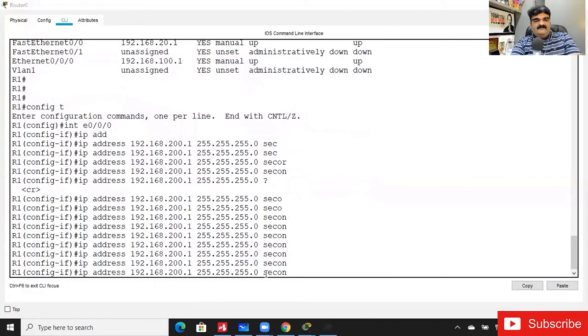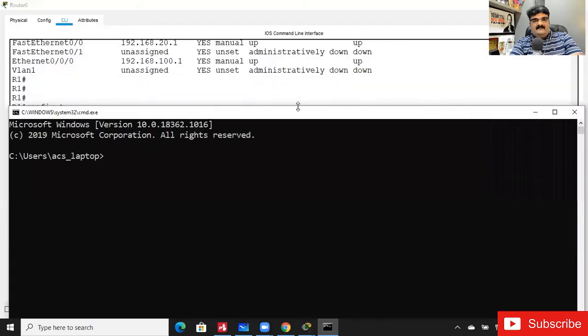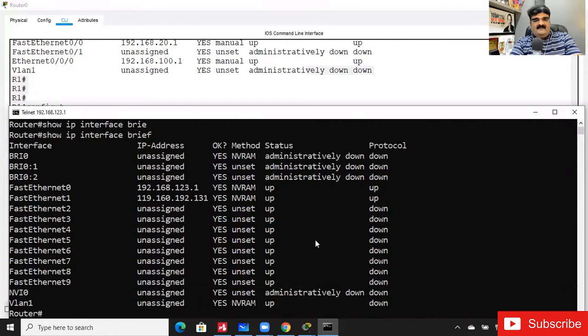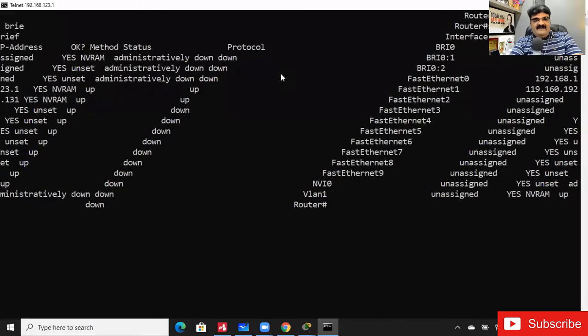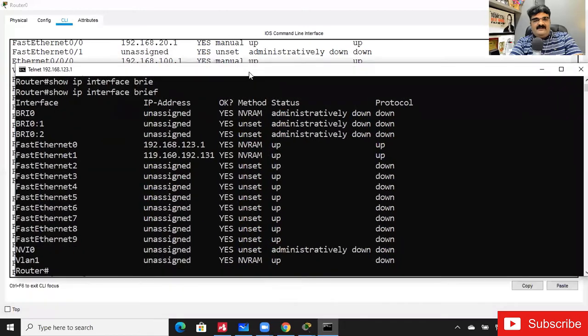So this is my live router. I don't know which interface I am using. It already has one IP, 192.168.123.1.